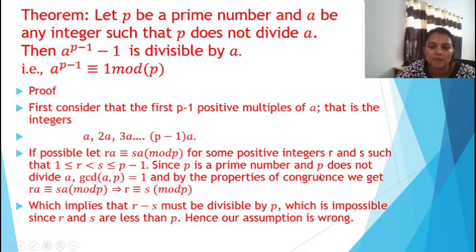Since P is a prime number and P does not divide A, GCD of A and P equals 1. They are prime to each other. By properties of congruence, RA congruent to SA mod P implies we can cancel A, so R congruent to S mod P, which implies that R minus S must be divisible by P, which is impossible since R and S are less than P. Hence, our assumption is wrong.